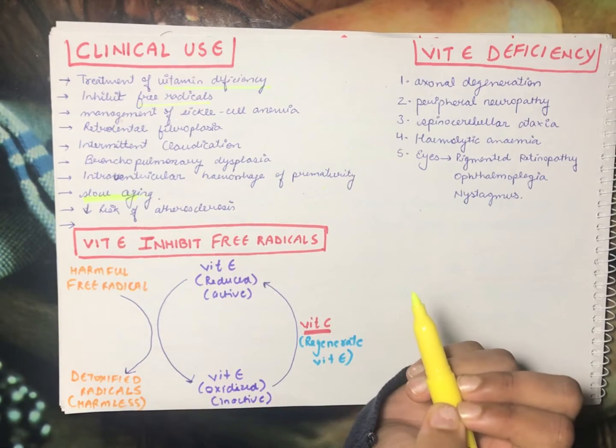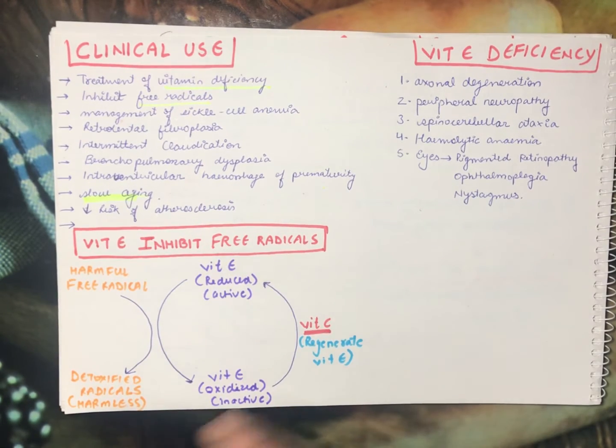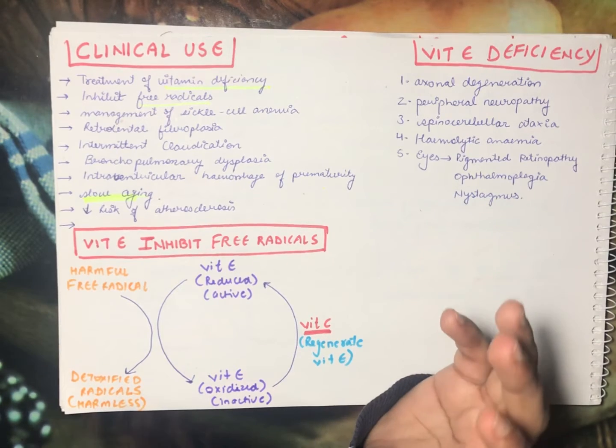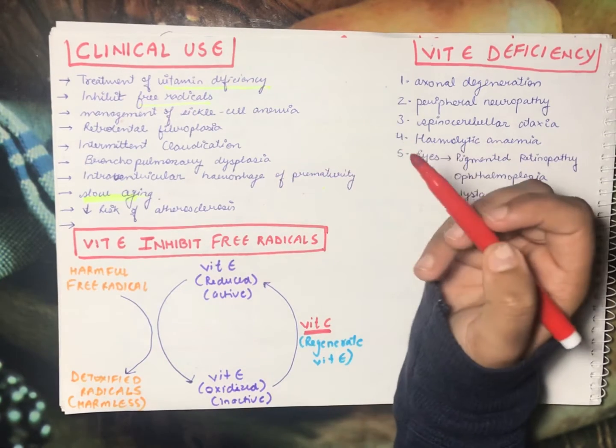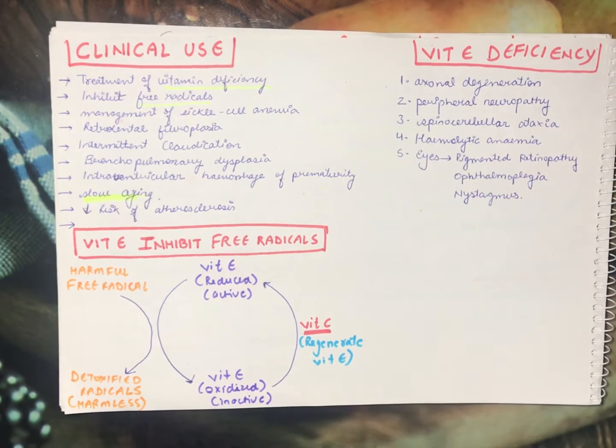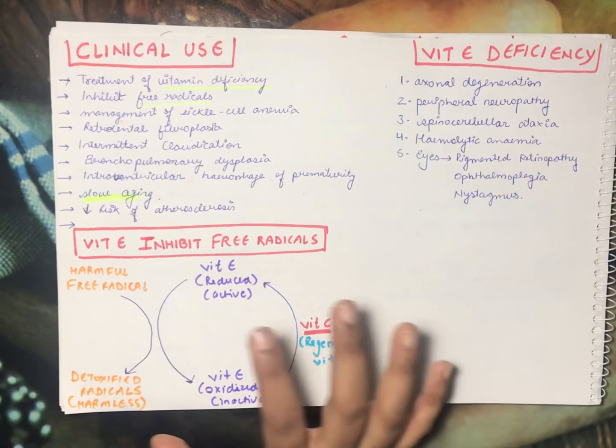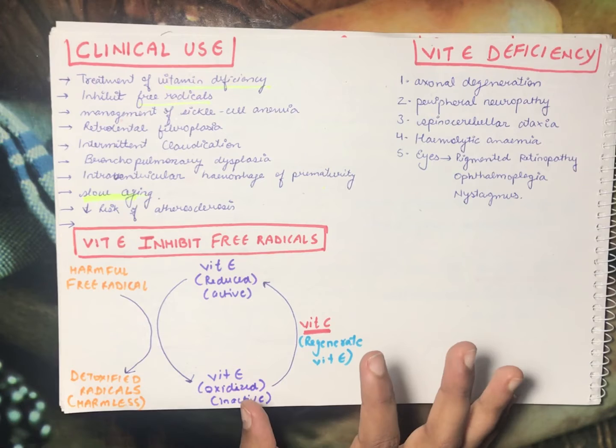This vitamin E also inhibits the free radicals. As I mentioned, it inhibits the free radicals. So how? Vitamin E is present in a reduced form, which is the active form of vitamin E, and then it gets converted to the oxidized inactive form.